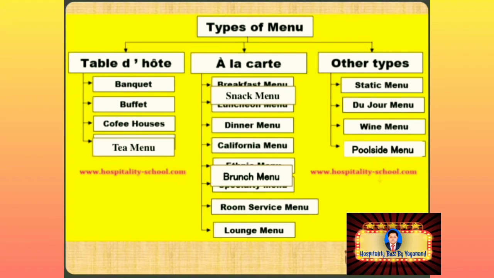There are banquet menu, buffet menu, coffee houses menu, tea menu. Next one is a la carte menu. First one is breakfast menu, snacks menu, lunch menu, brunch menu, tea menu, room service menu, lounge menu, and another type of menu is statics menu, du jour menu, wine menu, poolside menu.